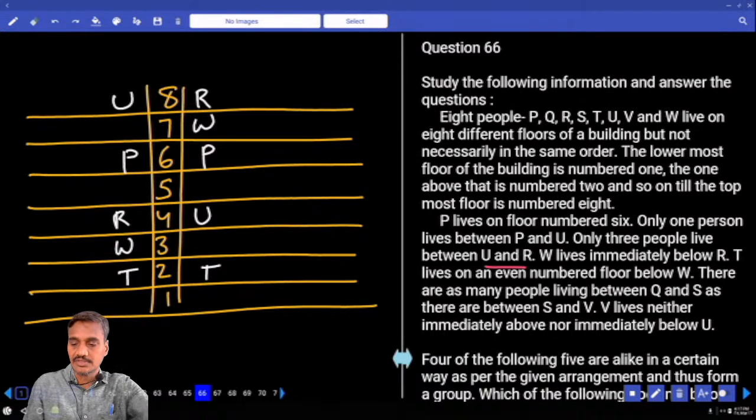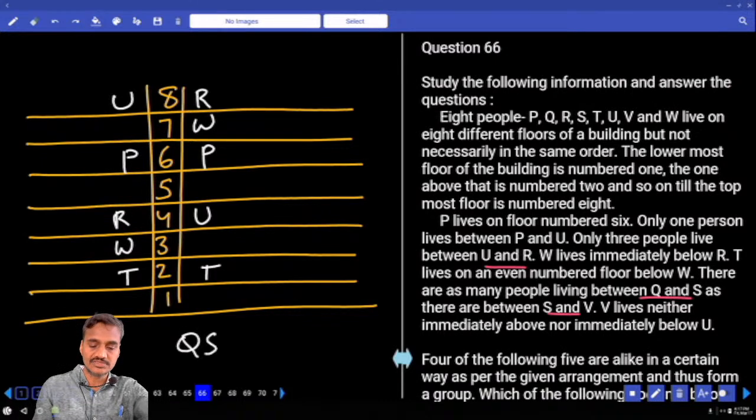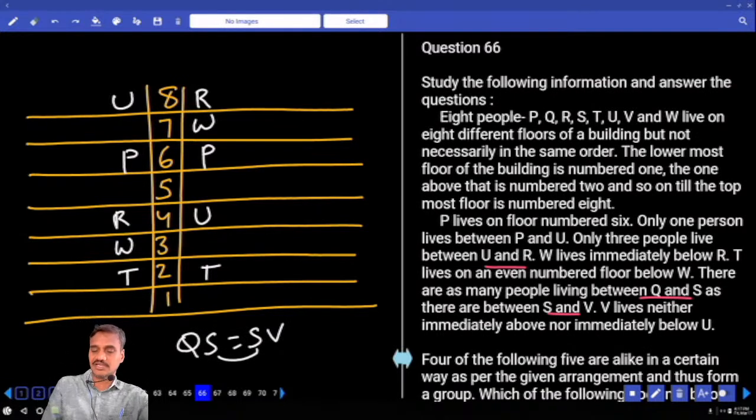And next one, there are as many people between Q and S as between S and V. Now S is common between these. S is exactly in between Q and V, isn't it? Now S is here, and Q or V: if Q is here, V will be here.